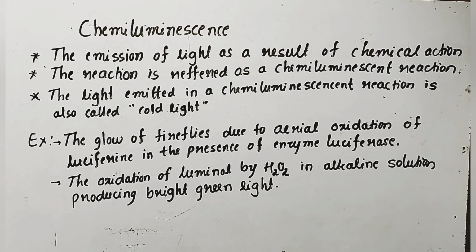In a chemiluminescent reaction, the energy released during the reaction excites the molecules to higher energy levels, and these molecules return to the ground state by giving their excess energy in the form of visible light. An example for chemiluminescence is, first, the glow of fireflies due to the aerial oxidation of luciferin. Luciferin is a protein, in the presence of an enzyme called luciferase.